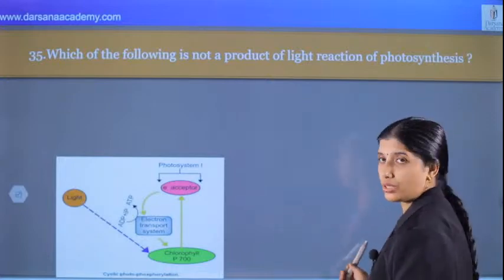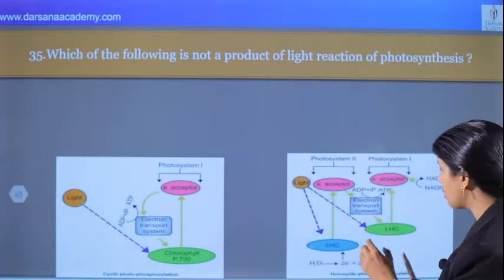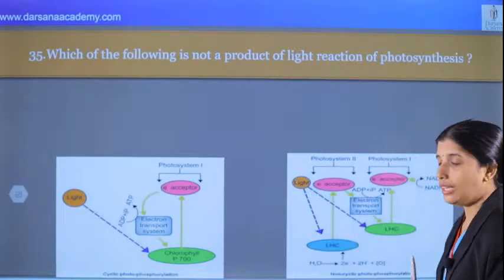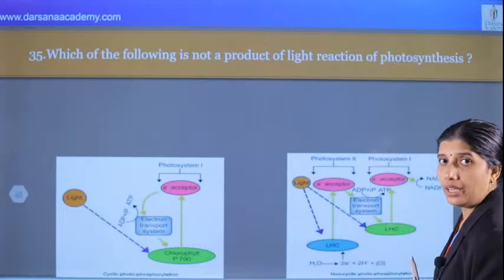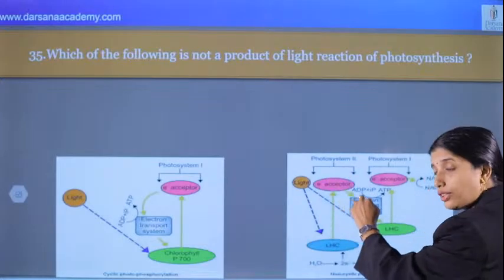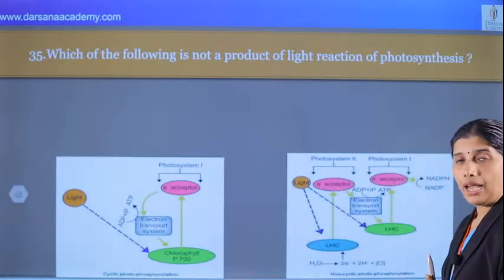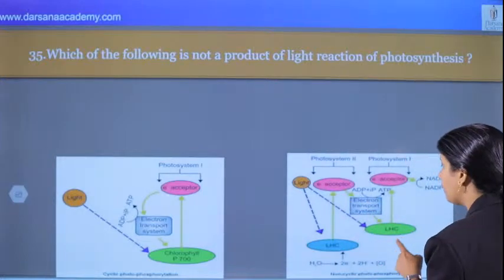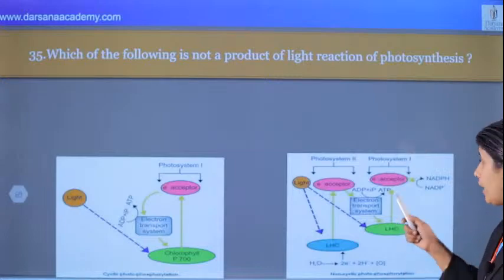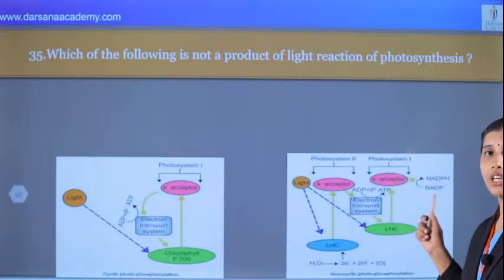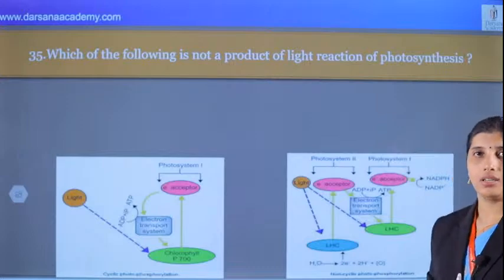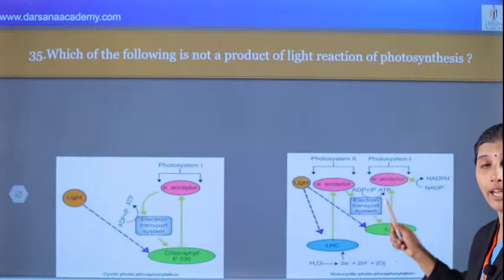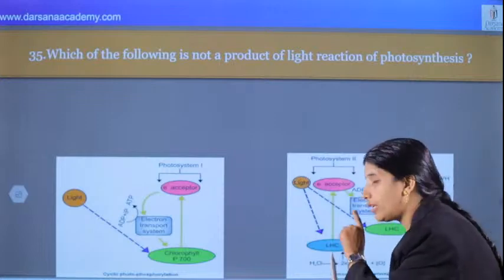Only ATP is produced. And what about non-cyclic? Here PS2 and PS1 are there. Both pigment systems accept light, and electrons expelled from the photosystems are accepted and transported through the electron transport system, and phosphorylation of ADP forms ATP. From PS2 the electron is expelled and accepted by NADP. NADP is reduced to NADPH plus H plus. From water to PS2, to PS1, to NADP, the electron is moved.